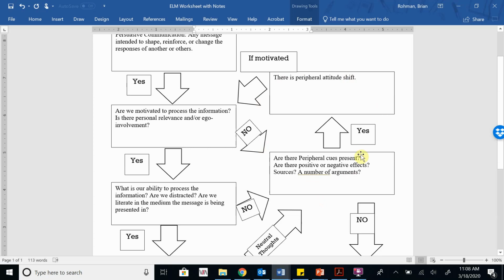The whole point of message makers using this peripheral loop is the reason that products have continual advertising and are willing to pay so much for an advertising budget every single year: they want you to go through this process. And they want you to always be in the peripheral.